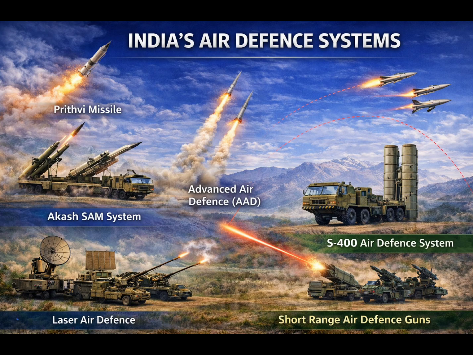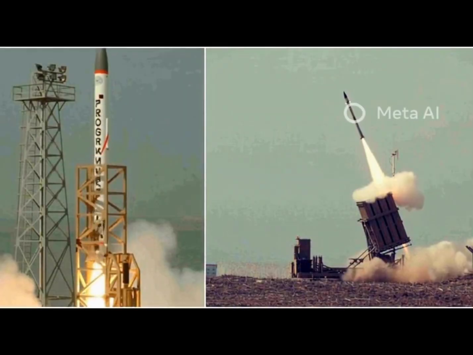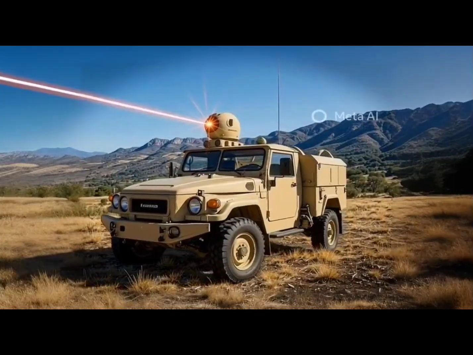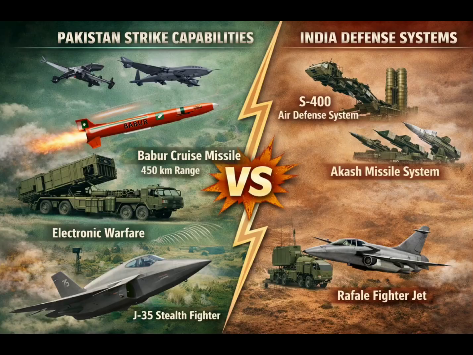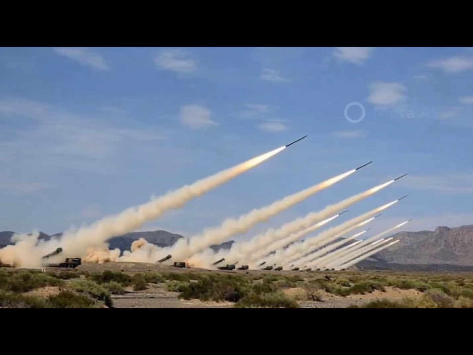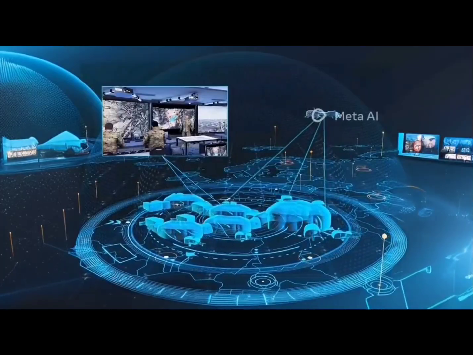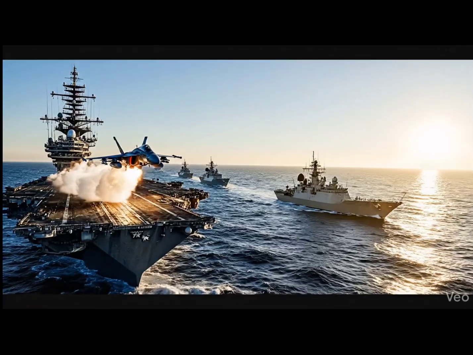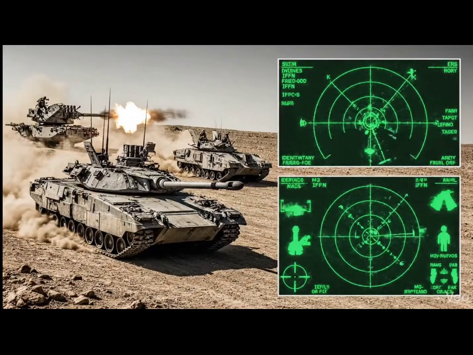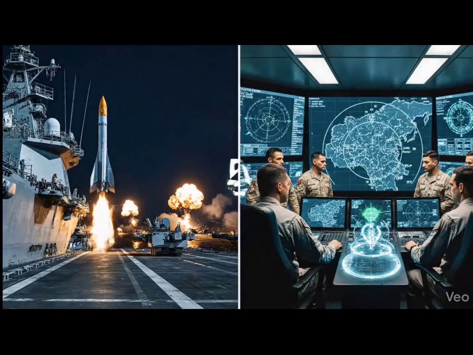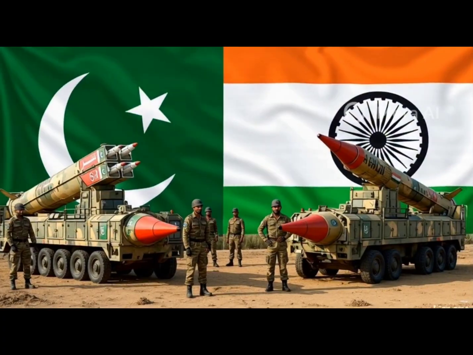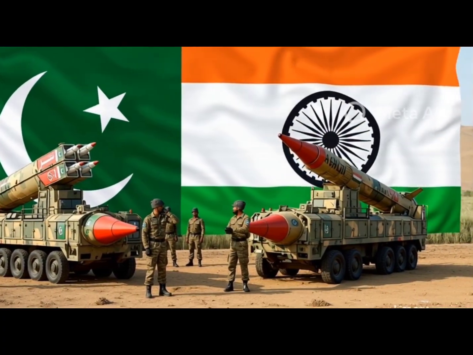Key takeaways. So what does this all mean? India focuses on layered defense, combining Prithvi, advanced air defense, Akash, short-range guns, lasers, and integrated command systems. Pakistan focuses on strike capabilities, including guided rockets, drones, drone swarms, electronic warfare, and next-generation fighters. Modern air conflict is not about a single weapon, but about integration, timing, and coordination. Both sides continuously adapt to each other.